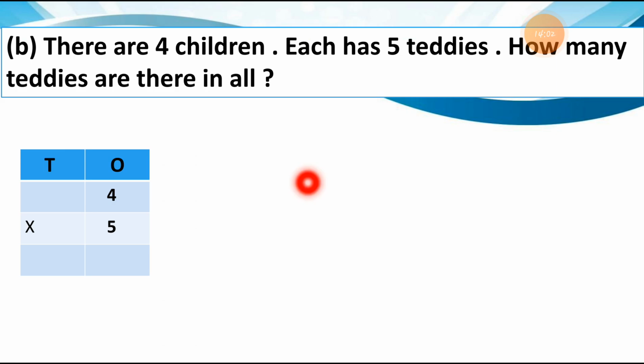There are 4 children. Each has 5 teddies. How many teddies are there in all? So there are 4 children. Each has 5 teddies. How many teddies are there in all? So here you can find the word each. This word indicates multiplication. 4 fives or 5 fours. In both cases you will get the same answer, 20. So here I am writing the answer 20.